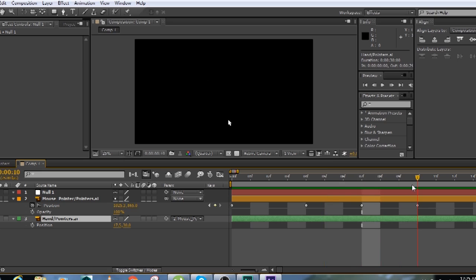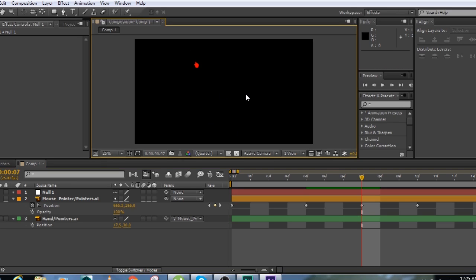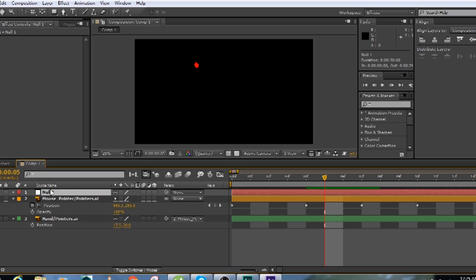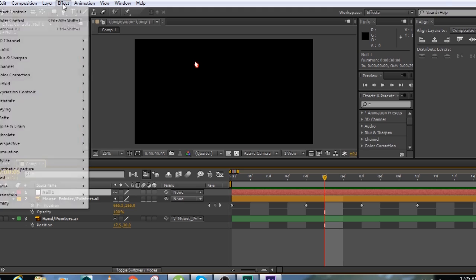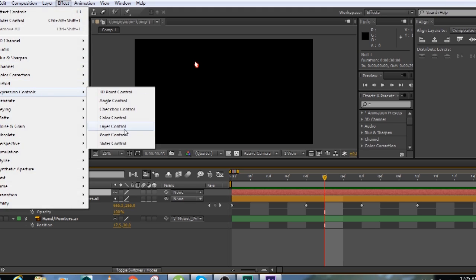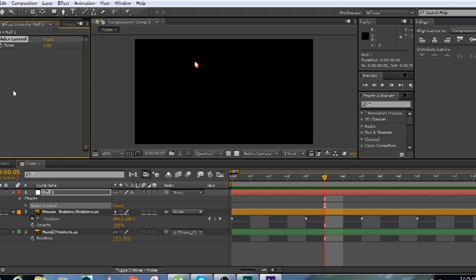So the situation is that of a driver and driven. In this case, this mouse pointer is going to be the driver, and this hand is going to be the driven object. So I'm going to connect them with a medium that is going to be a slider control, and for which I have got this null in place. So on this null, I'm going to add an expression control, that is a slider control. It's added.